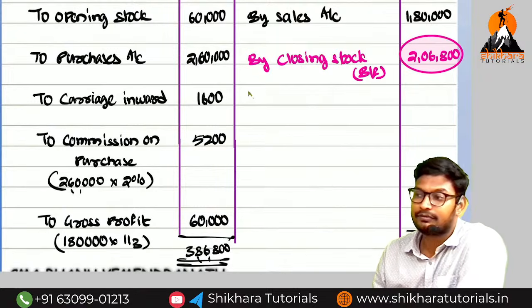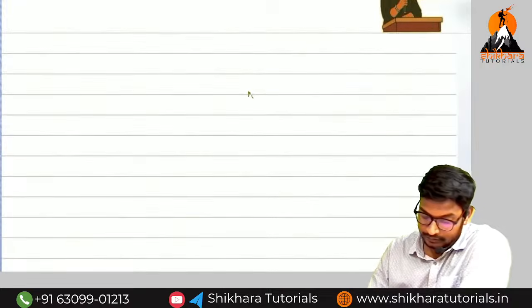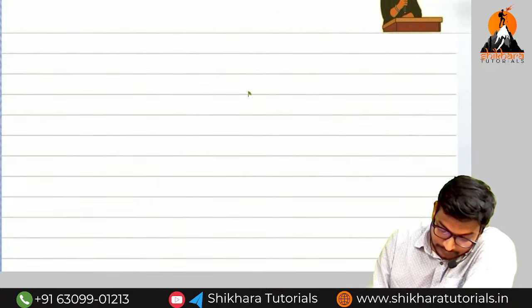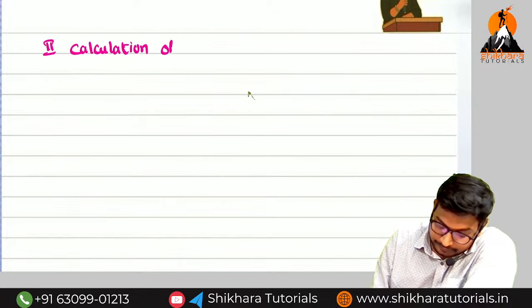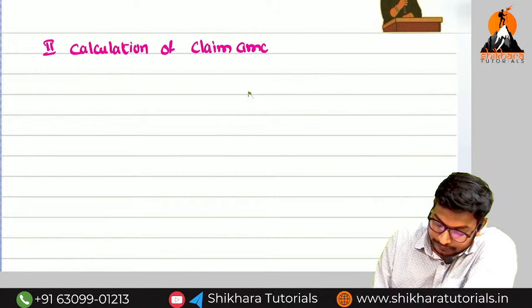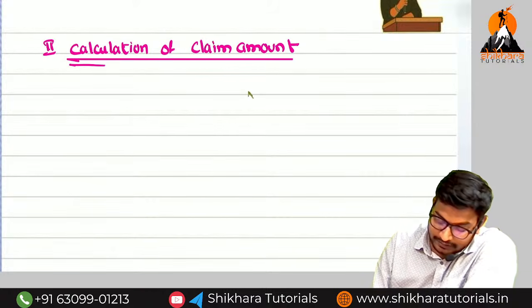Okay, now next what we need to do? We need to calculate the claim amount. So step number 2, calculation of claim amount. For the calculation of claim amount, we need to consider how many values?